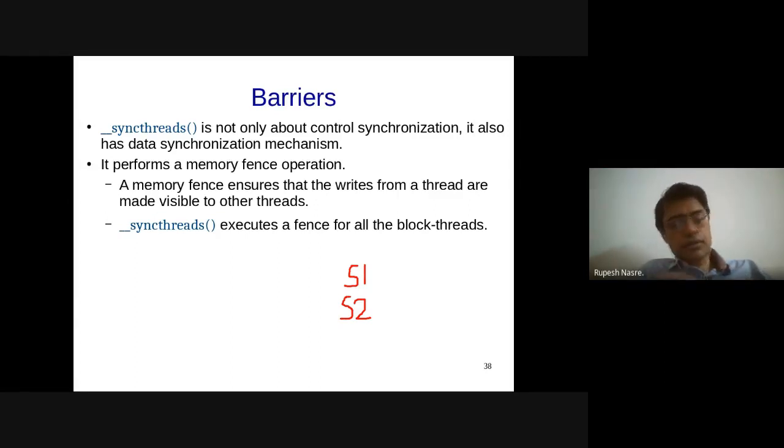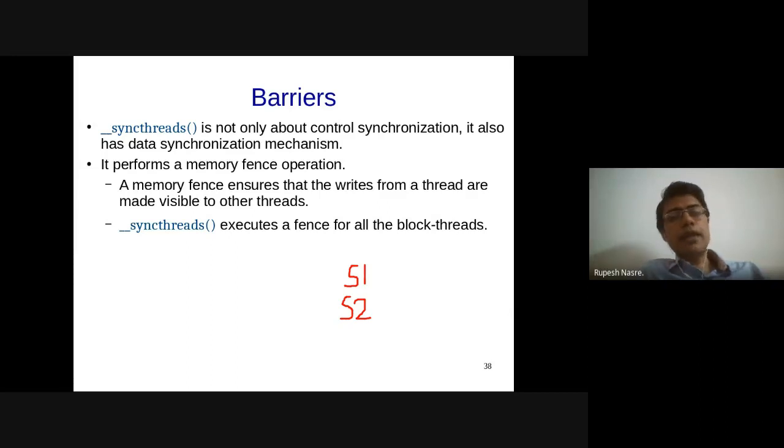But if not later, it might happen a little earlier. But if the other thread happens later and S1 has written the value earlier, does that guarantee that the other thread will see the value?